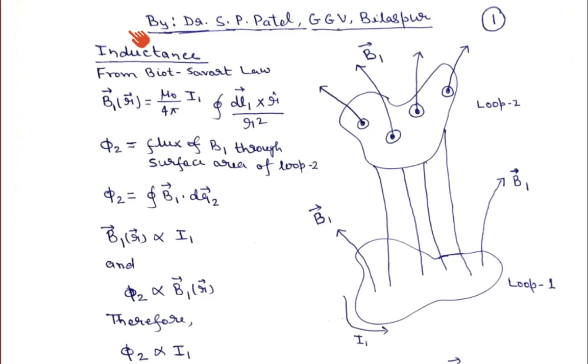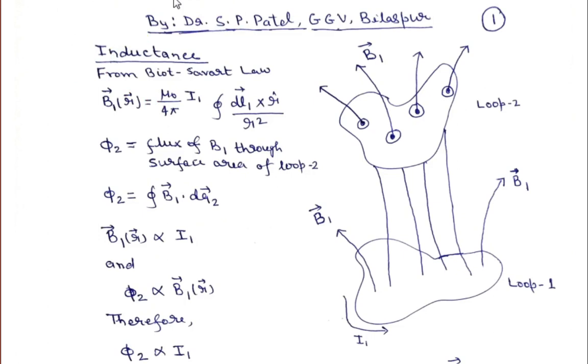Basically, a changing magnetic field gives the electromotive force, EMF, that is equal to minus del phi upon del t. That is, the flux is changing in the circuit, and because of the change of flux, an induced EMF is generated within the circuit. That EMF is the line integral of the electric field. So in today's lecture, we will move a little forward to understand the inductance of a